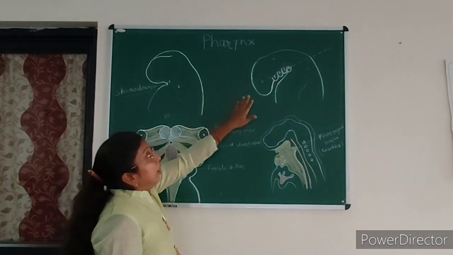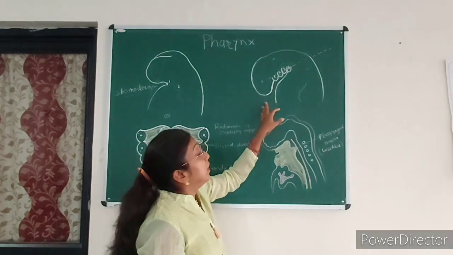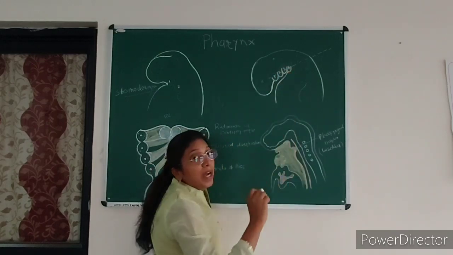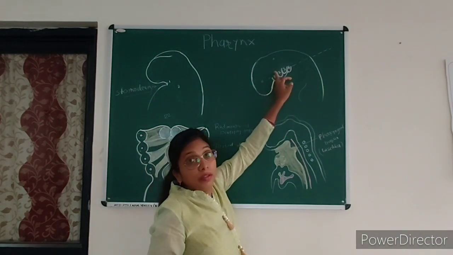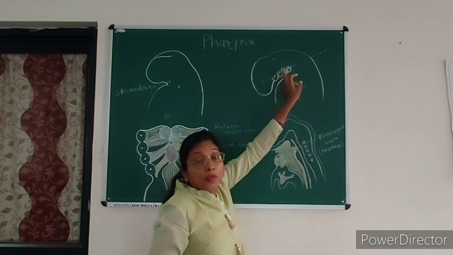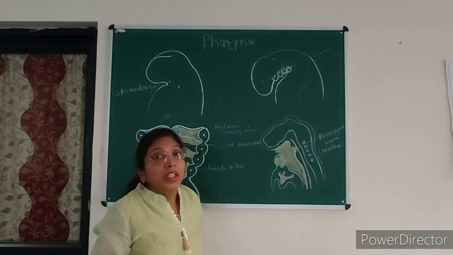So in the 4th and 5th week there is formation of mesenchymal bars, mesenchymal tissue that aggregates and forms arch-like structures, which form the pharyngeal arches or branchial arches.